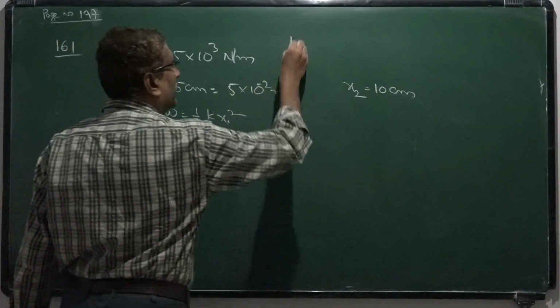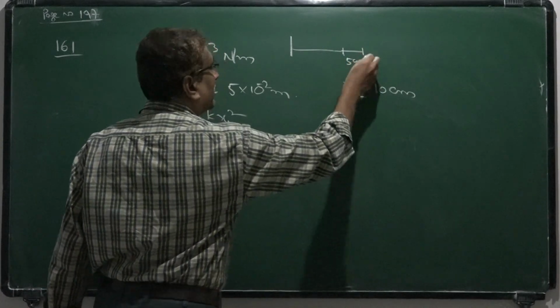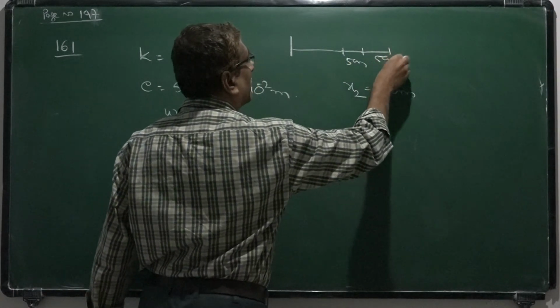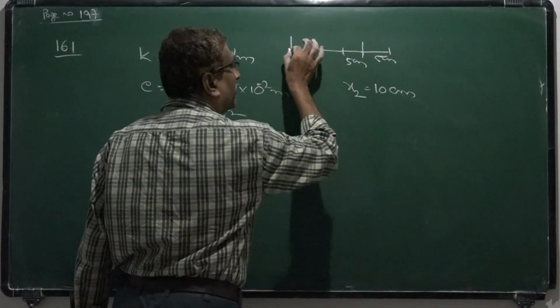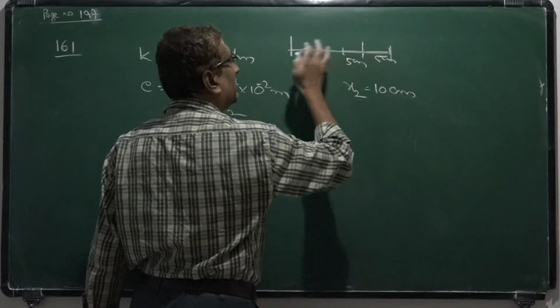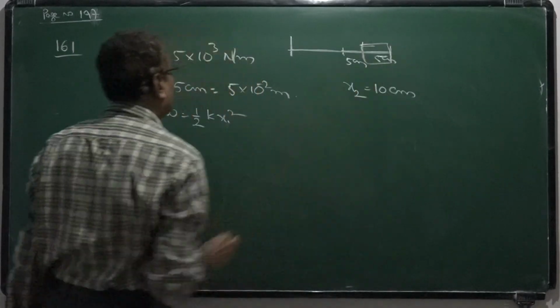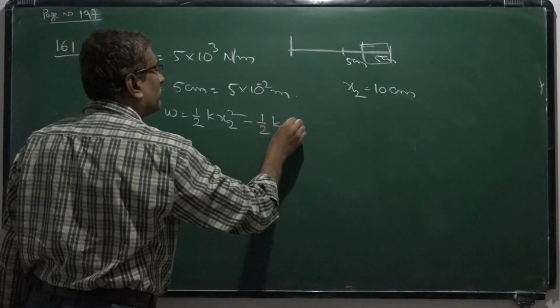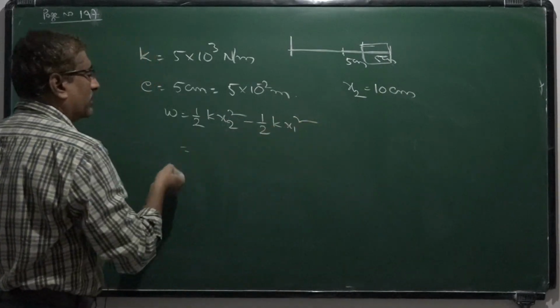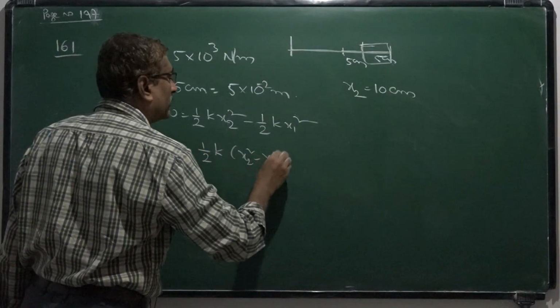That means initially it is at original length, it is extended to 5 centimeter. To extend another 5 centimeter, first you have to calculate from initial to this one and from initial to this one. Subtracting this from this, you will get the work done required from this position to this position. So we can write like this, minus half k x1 square. So work done is half k into x2 square minus x1 square.